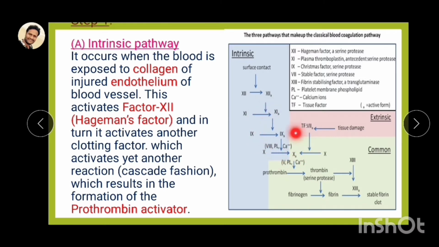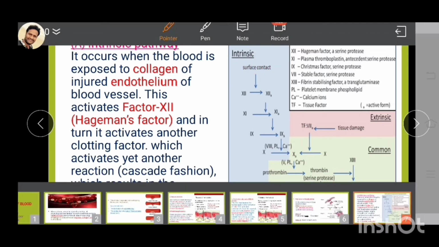After these cascade reactions, the prothrombin activator is formed. So simply remember: after the 12th factor, Hageman factor, cascade reactions occur and finally the prothrombin activator is formed within the intrinsic pathway.